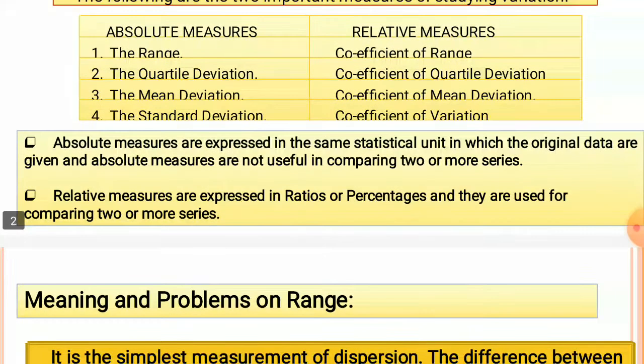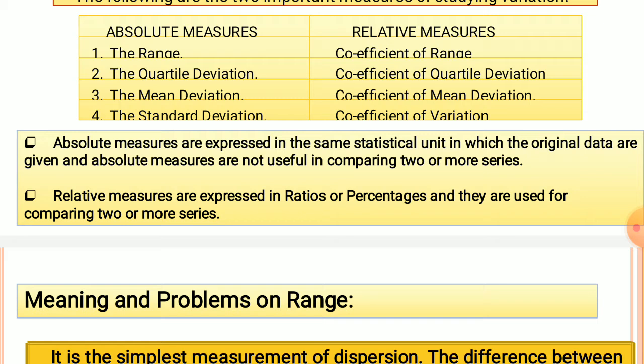Now, absolute measures are expressed in the same statistical unit in which the original data are given, and absolute measures are not useful in comparing two or more series. And relative measures are expressed in ratios or percentages, and they are used for comparing two or more series.